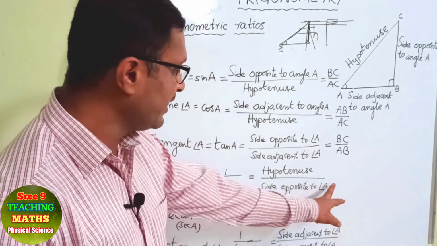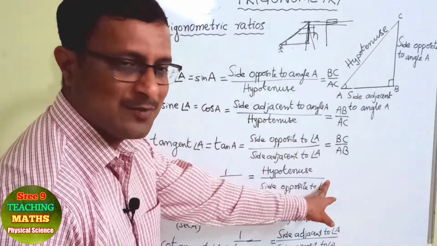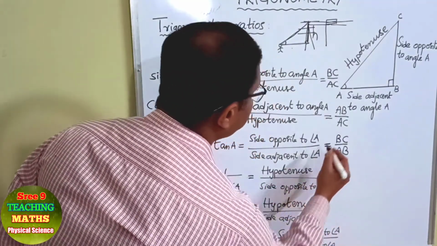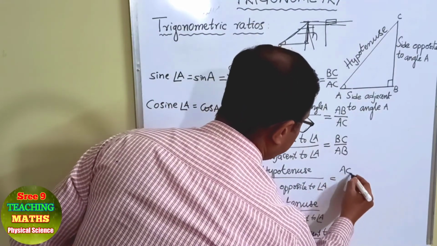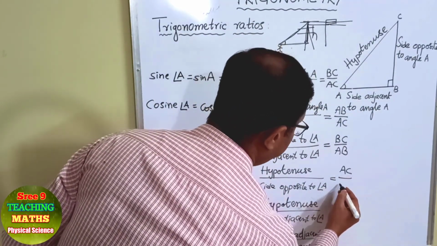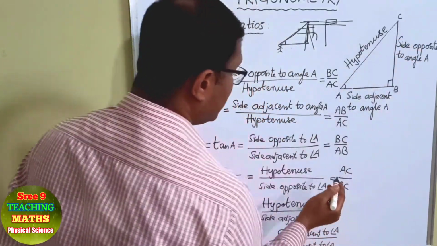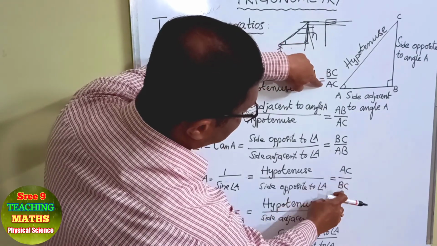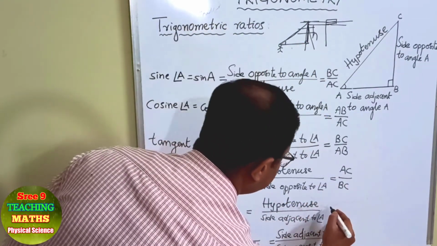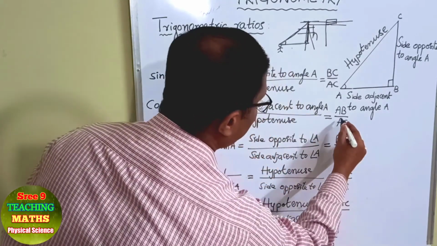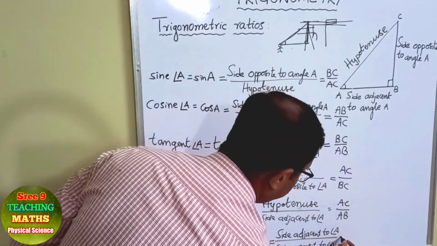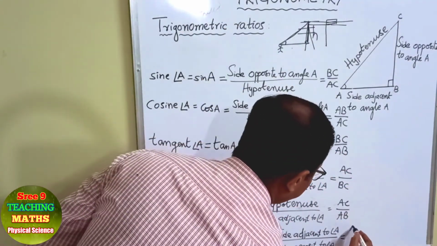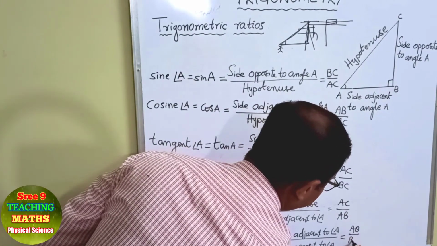One thing we have forgotten here: from the triangle we didn't write the sides. Let us write once again. Hypotenuse by side opposite to A. What is the hypotenuse? AC by the opposite side BC. Cosecant A is AC by BC, the reciprocal of BC by AC. Secant A is hypotenuse AC by AB. And for tangent, the reciprocal of BC by AB becomes AB by BC, right?